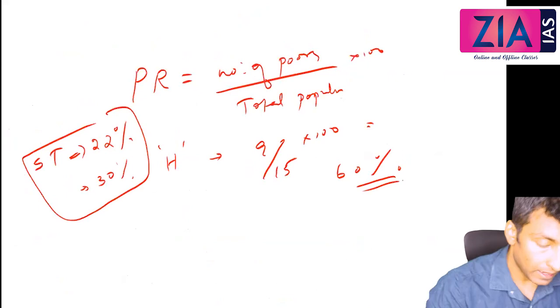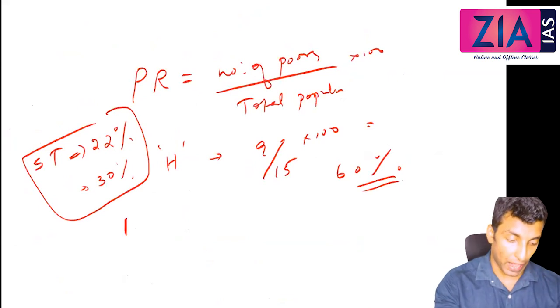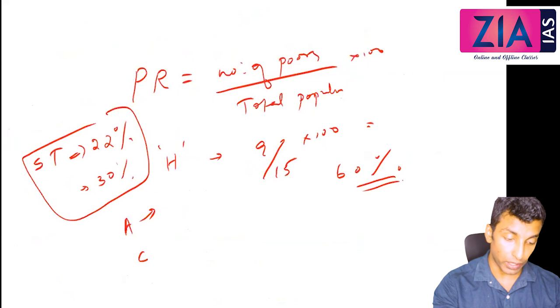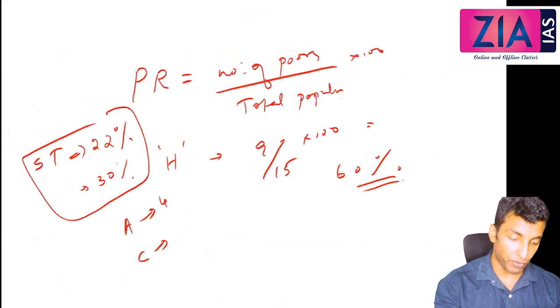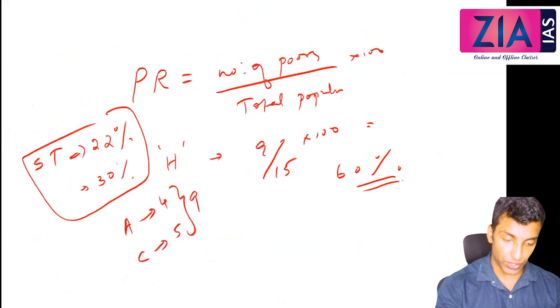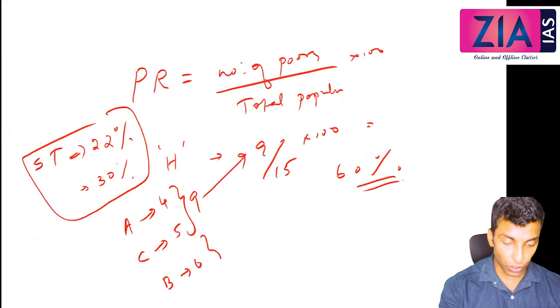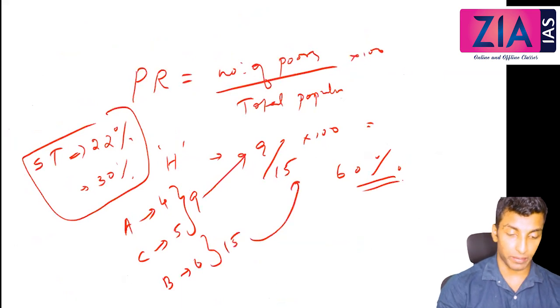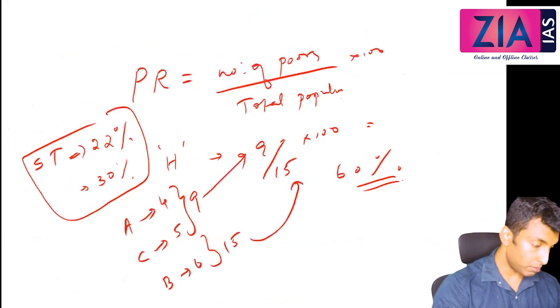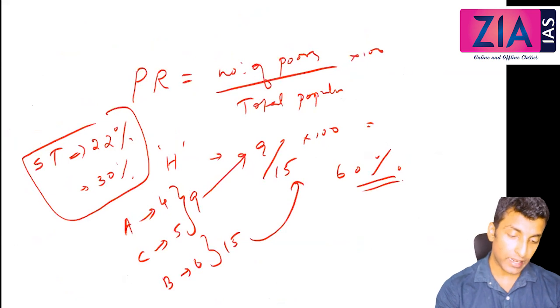Okay. So here family A is poor, family C is poor. So how many members are in family A? 4. How many are in family C? 5. So how many are poor? 9. So that will come in the numerator. How many members are there in B? 6. So what is the total? 15. That will come in the denominator. So you got it. Now what is the interpretation?